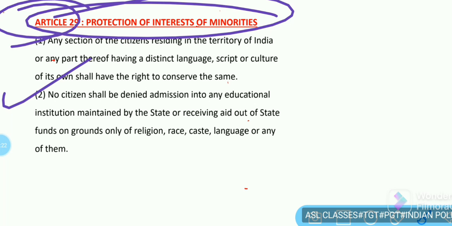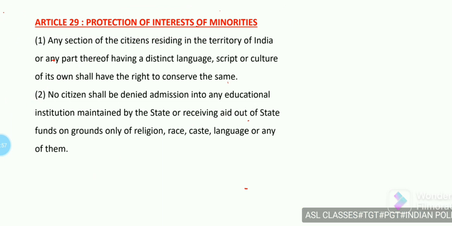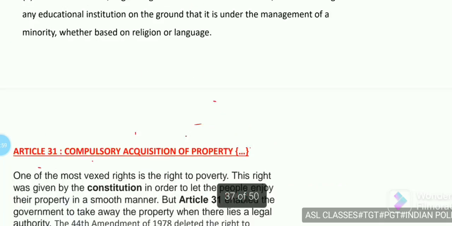It means that if a group of people residing in the country have a different language, script and culture, they have a complete right to conserve that language, script and culture. No citizen shall be denied admission into any educational institution maintained by the state or receiving aid out of state funds on grounds only of religion, race, caste, language or any of them. This is clearly mentioned under Article 29.